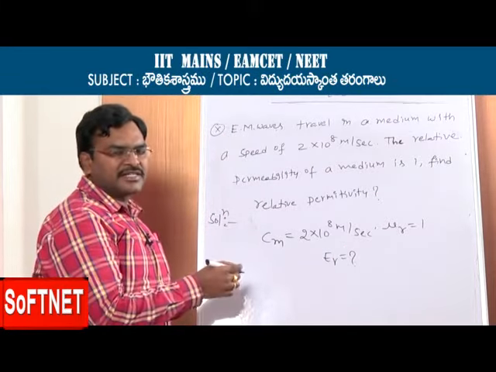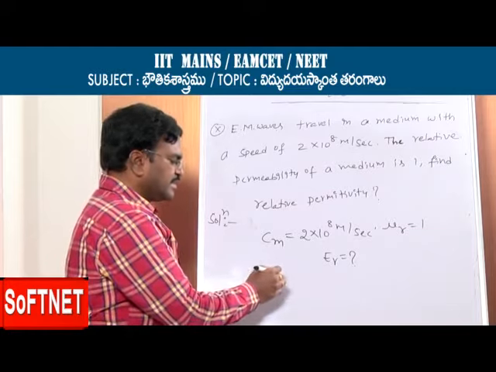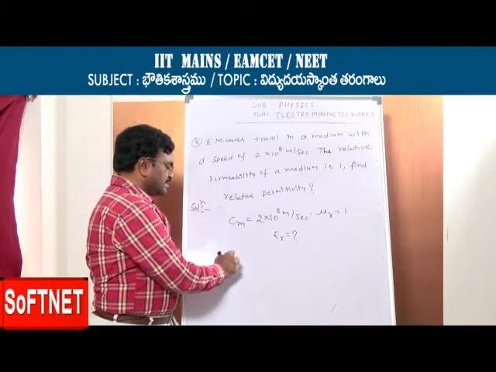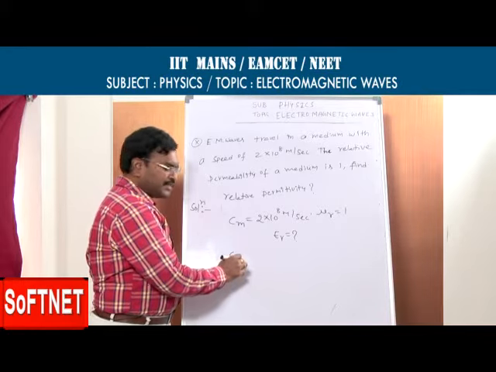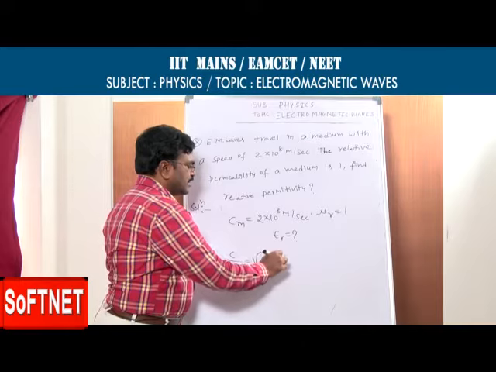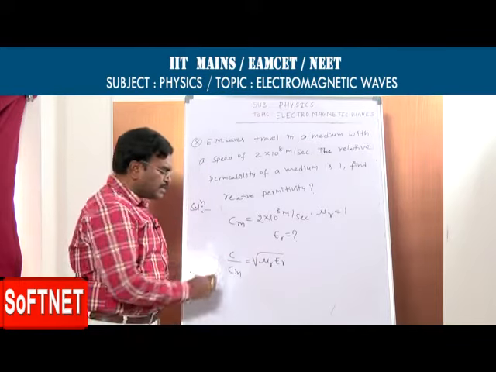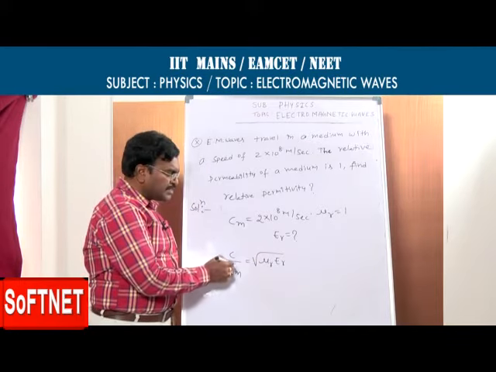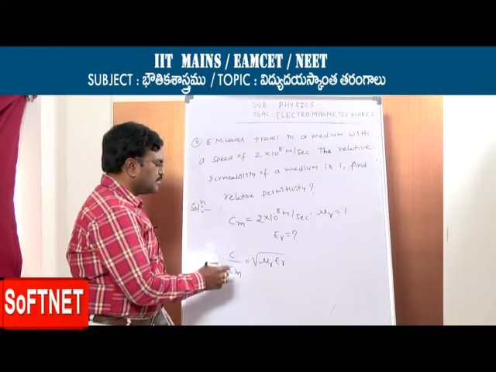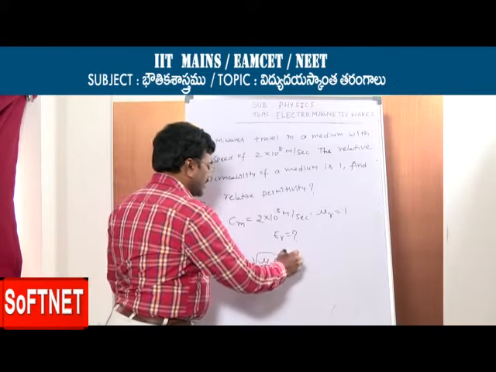Here what relation do we have? C by C medium is equal to under root of mu r into epsilon r. Now here squaring on both sides.